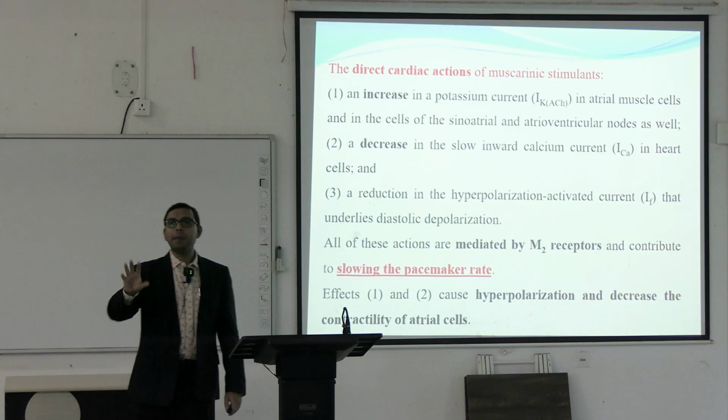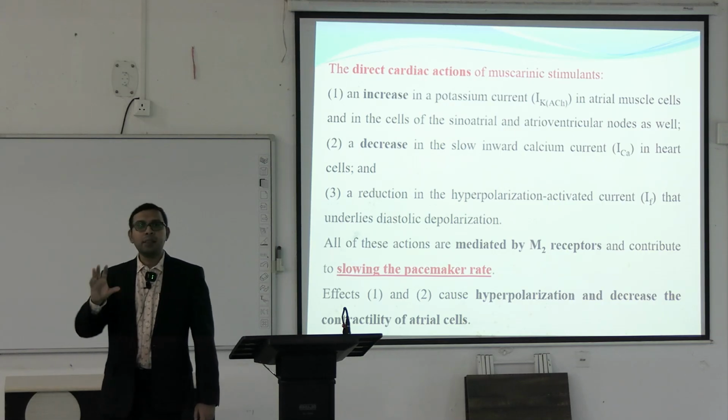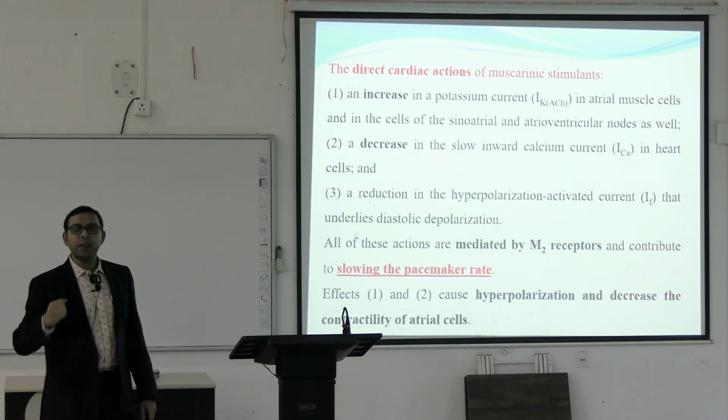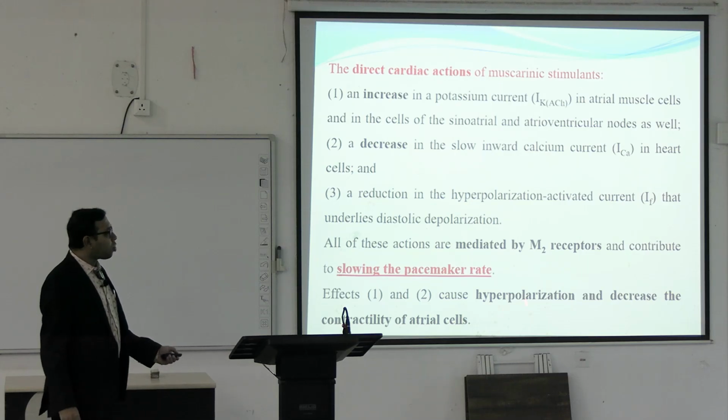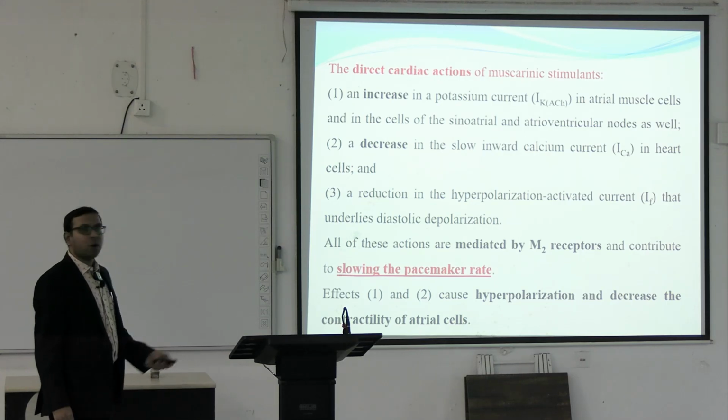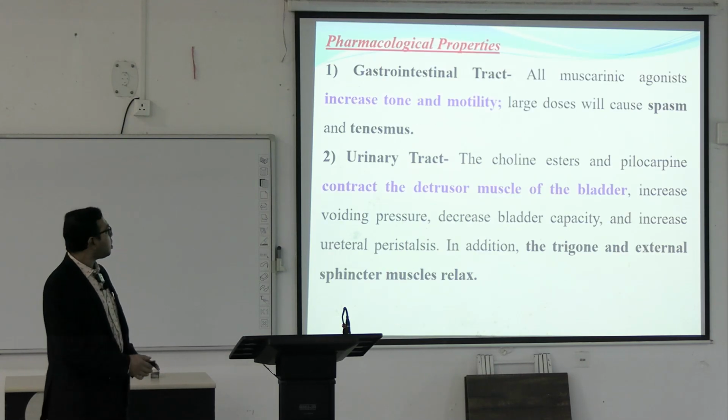So, what is the main pacemaker of the heart? It is the SA node. The SA node is the pacemaker of our heart. So this is decreased. All this causes hyperpolarization and decreases the contractility of the atrial cells.